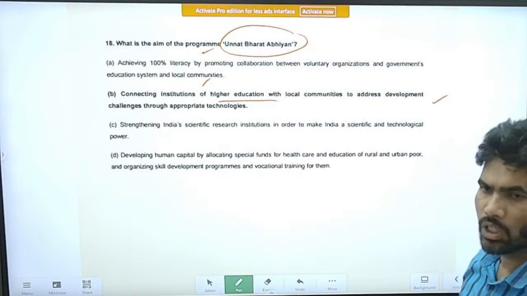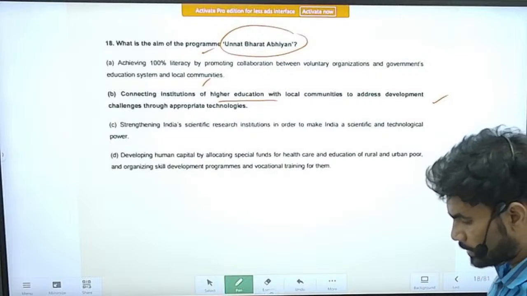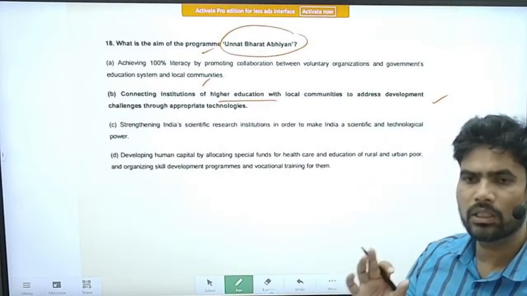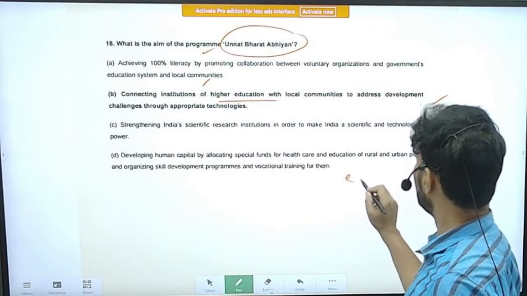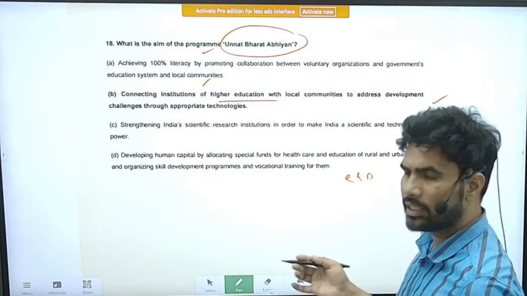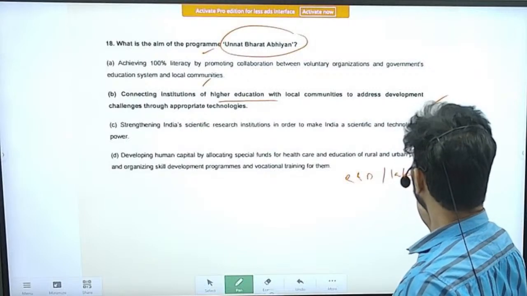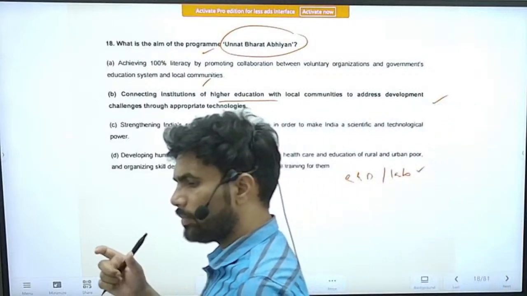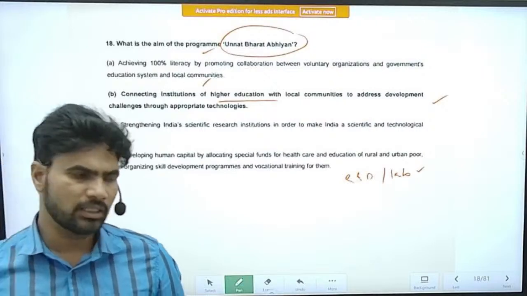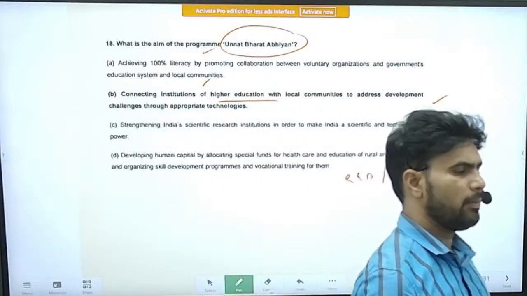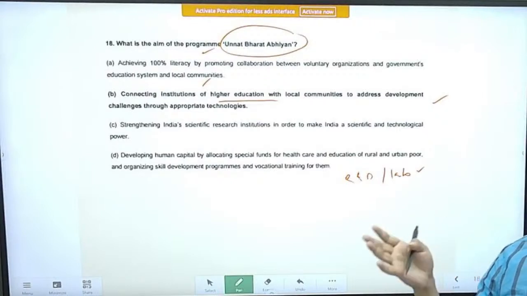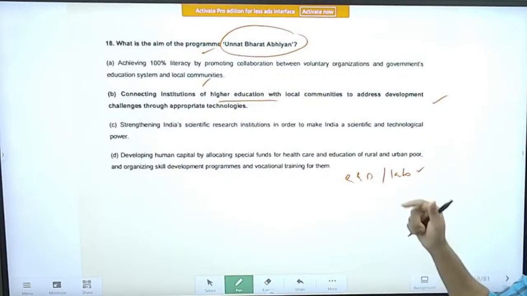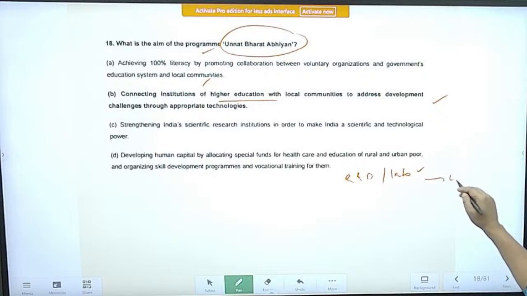This scheme has been started in the background of a big problem in India. Whatever we do in the research and development facilities or in labs, the results will be very good. If you take the example of agriculture itself, we develop various hybrids, various seeds, and in the research settings or in the labs they give very good results.